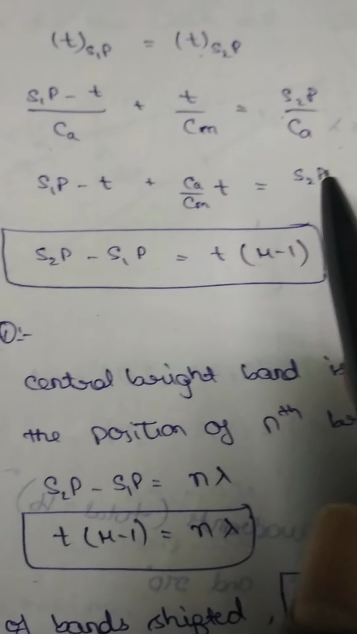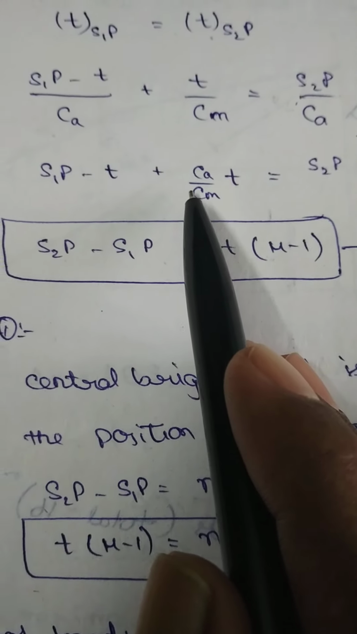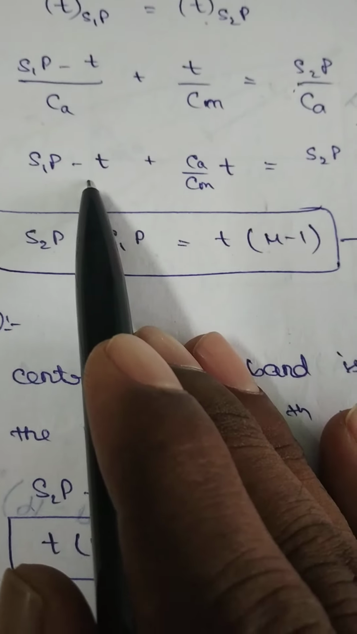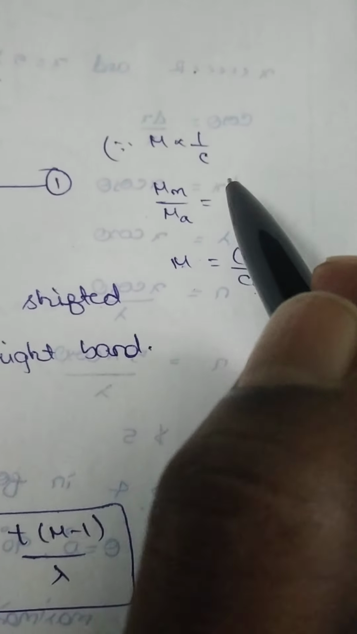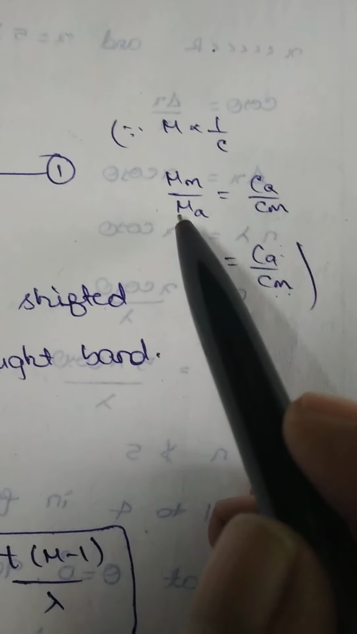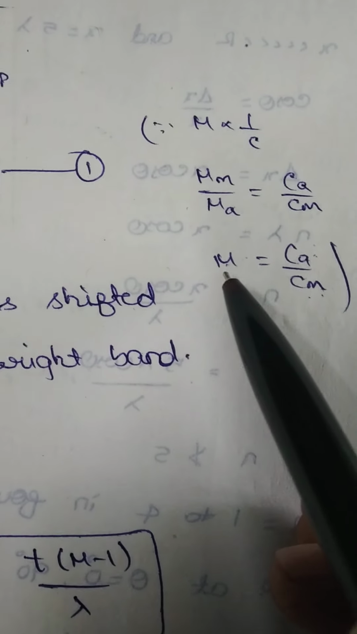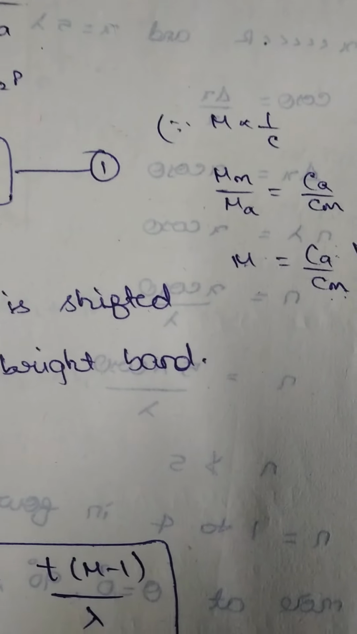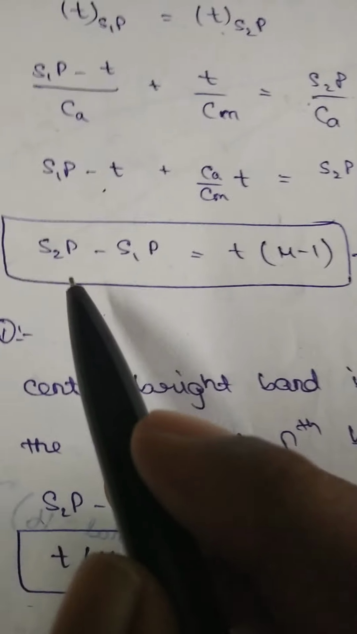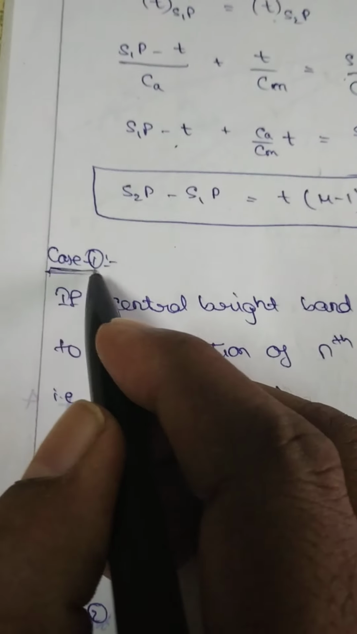From this relation, S2P minus S1P is equal to t into (mu minus 1). Why here mu? Mu is proportional to 1 by velocity, 1 by C. Mu in the medium by mu in air is equal to Ca by Cm. The refractive index of air is approximately 1 always, so mu m is equal to mu. That's why mu is equal to Ca by Cm. Okay? So S2P minus S1P is equal to t into (mu minus 1). It is equation 1, case 1.